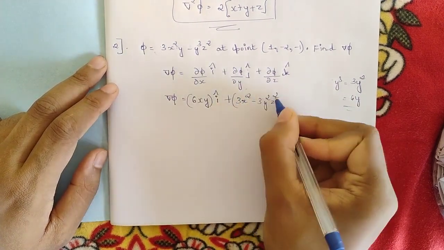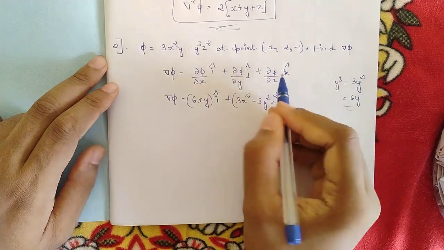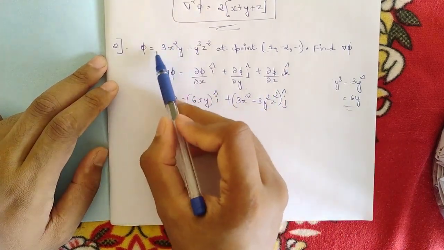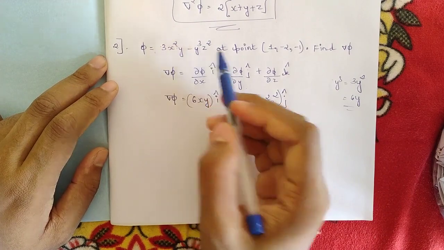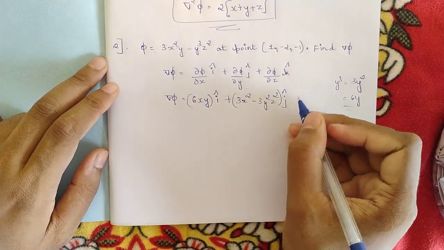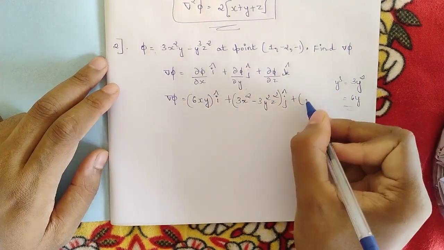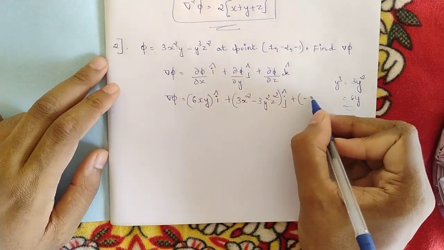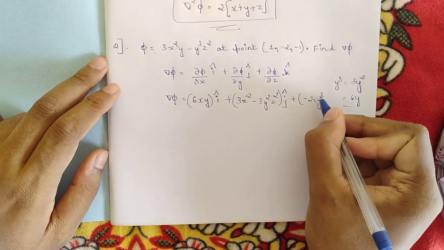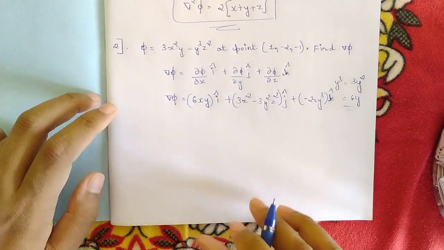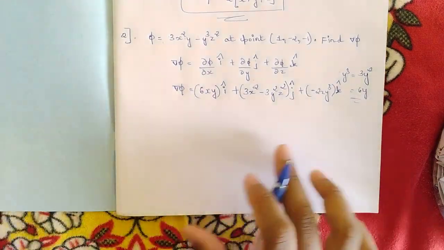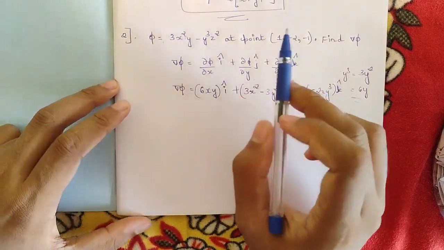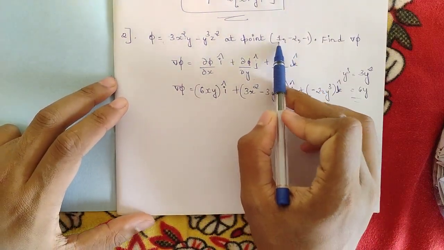j cap. Now with respect to z, here we don't have any z term, so the answer we should be writing is minus y cube as it is, and the differentiation of z square is 2z. So minus 2z y cube into k cap. So this is the answer of del phi, but it is not done. They have already given you the values of x, y and z.